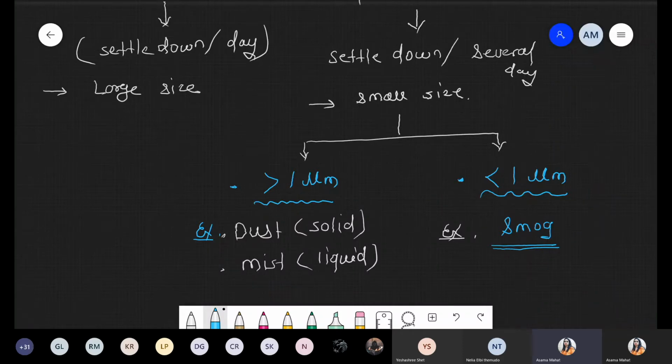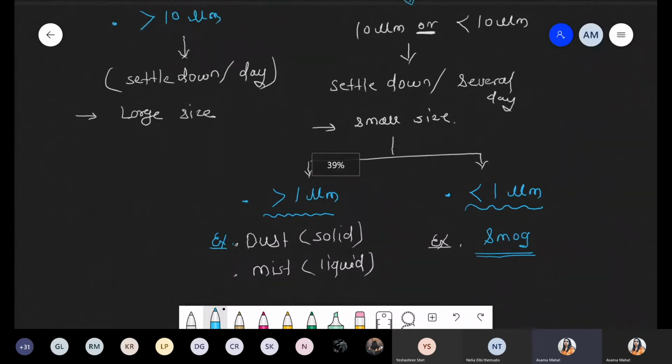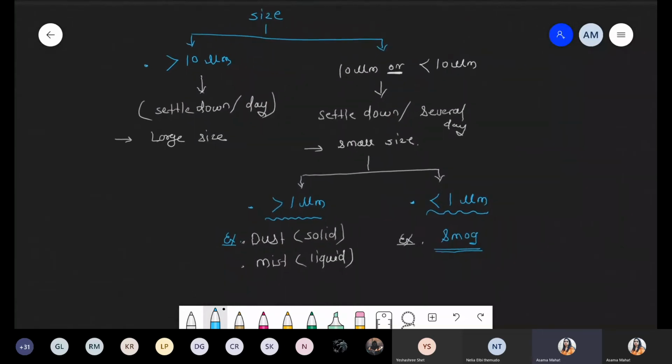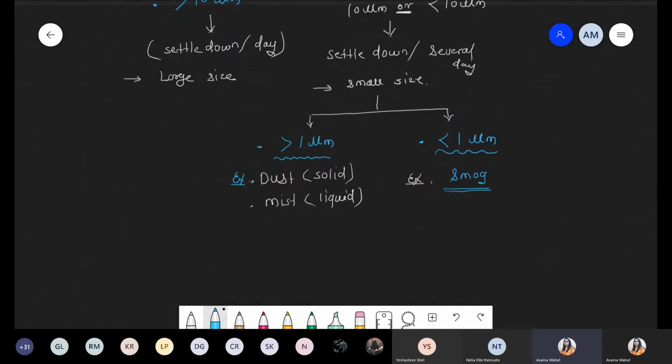Okay, but now this is exactly the difference between the different particles on the basis of their size. That is, a large size should be considered as greater than 10 μm, and a small size should be considered as 10 μm or less than 10 μm. Now we are talking about what is the exact size which is harmful to humans, and a question will be made from here.